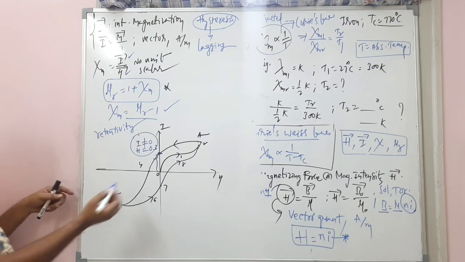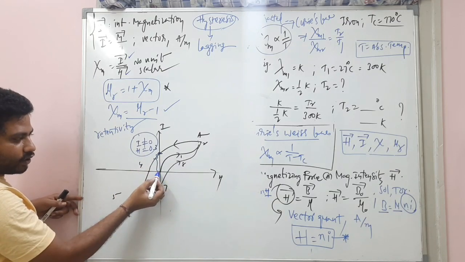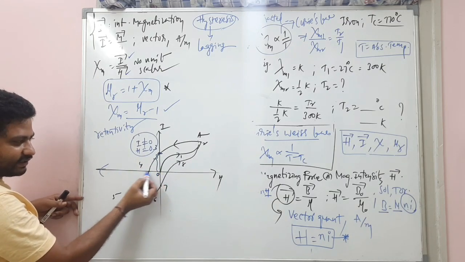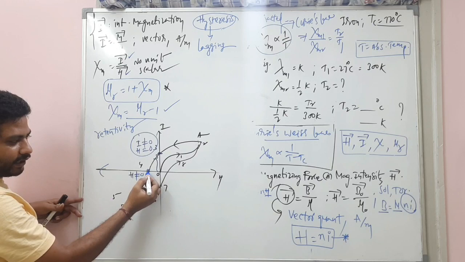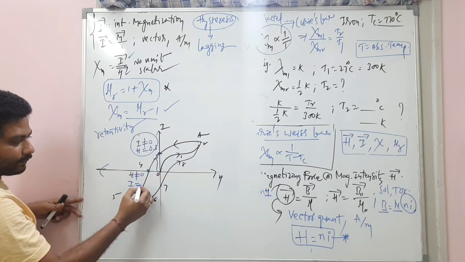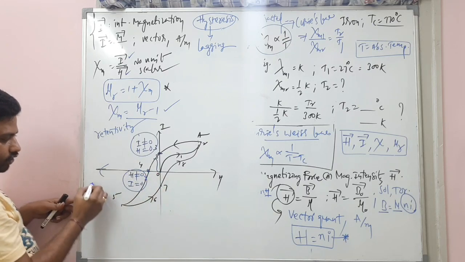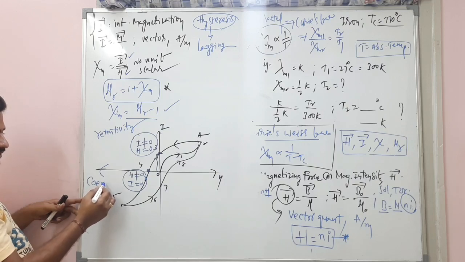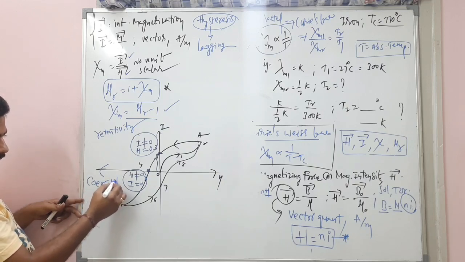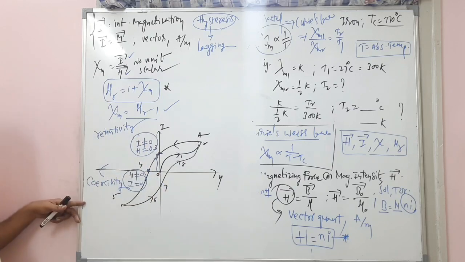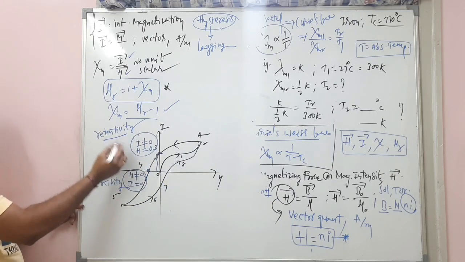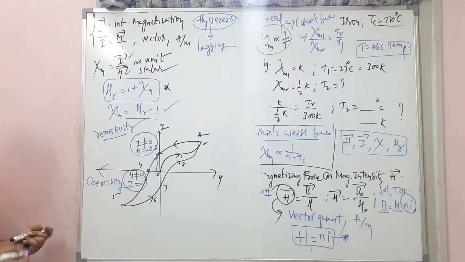The same way, when H value is increasing in the negative direction like this, look at this. At point 4, H value is not equal to 0, but I value is becoming 0. So this is called coercivity. This is retentivity, this is coercivity. On the vertical axis you get retentivity, on the horizontal axis you get coercivity.